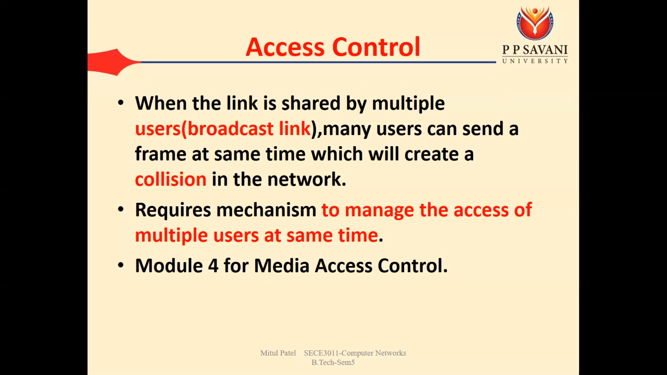But when we require access control, that is when the link is shared by multiple users, then there is a problem that many users can send a frame at the same time, which will create a collision in the network. If many users send frames at the same time, all those frames will collide. The meaning of collision is that two frames from two different users appear at the same time. We'll see that concept.